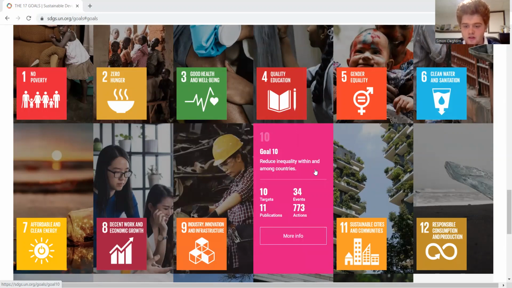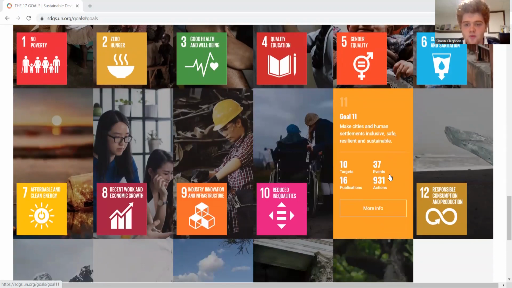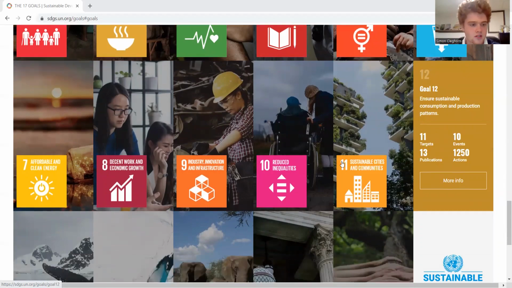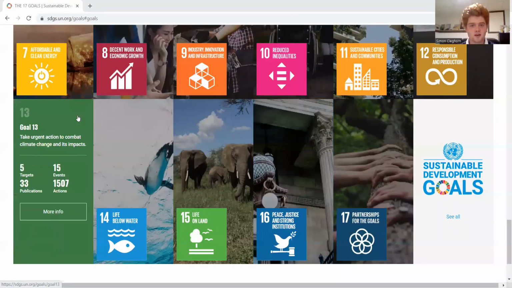Goal number 11, sustainable cities and communities, is defined as to make cities and human settlements inclusive, safe, resilient, and sustainable. Then we have here goal number 12, which is defined as responsible consumption and production. And here you can see that is defined as to ensure sustainable consumption and production patterns. Goal number 13, climate action. Take urgent action to combat climate change and its impacts.